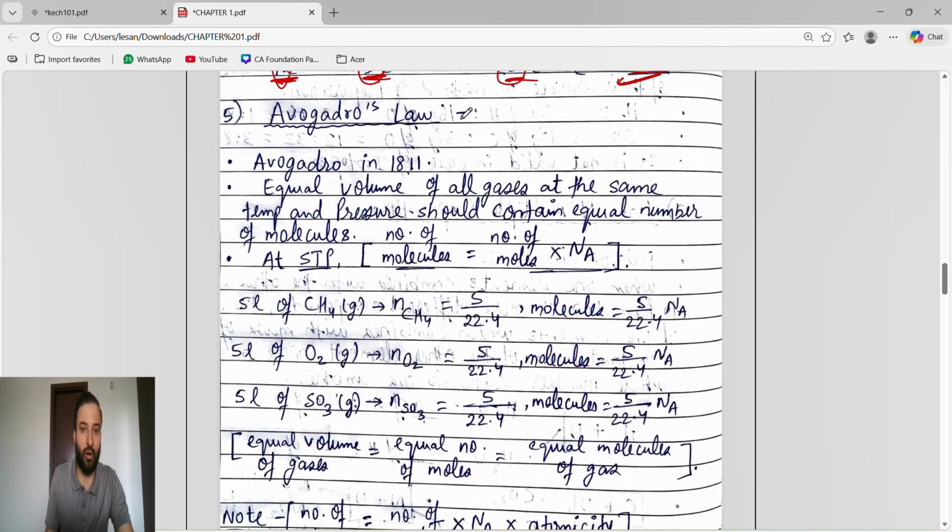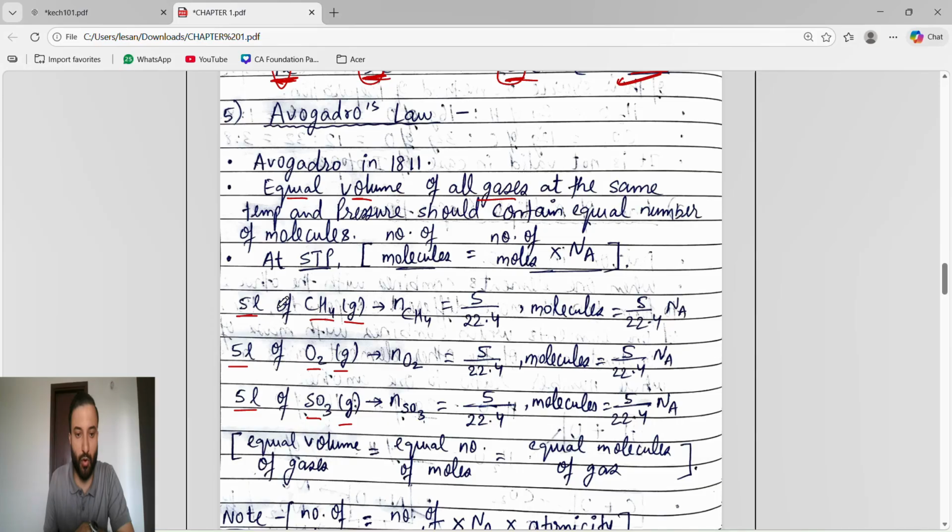Now Avogadro's law. Avogadro's law was given by Avogadro in 1811. Very simple, guys. Avogadro's law says that equal volume of all gases. Whatever gases we are taking, we have to take equal volume of all gases. Suppose I am taking CH4 gas, O2 gas, SO3 gas. So what is the condition? First condition is equal volume of all gases, 5 liter of this gas, 5 liter of this gas, 5 liter of this gas.